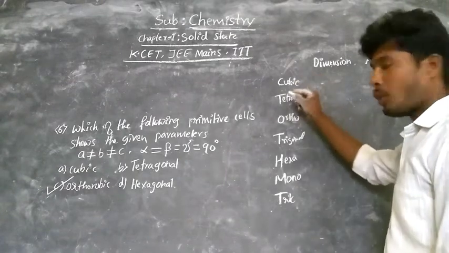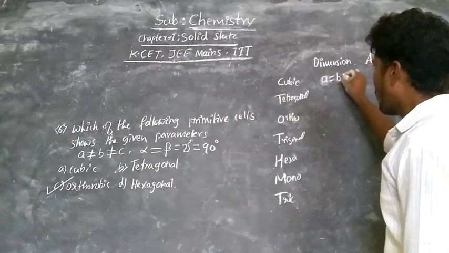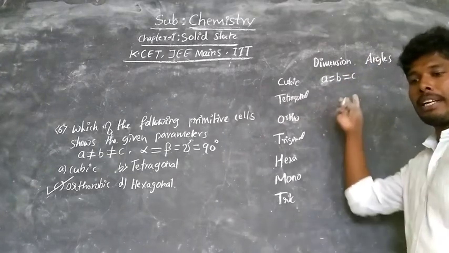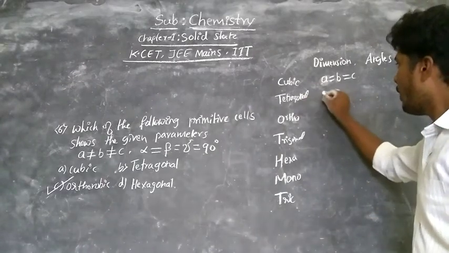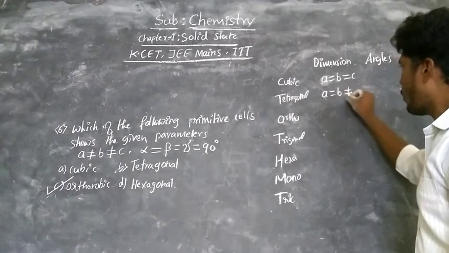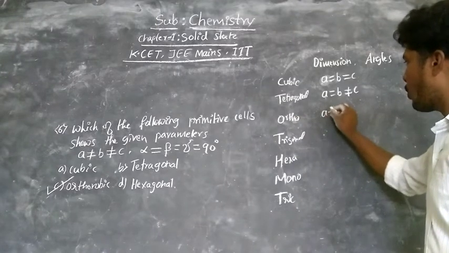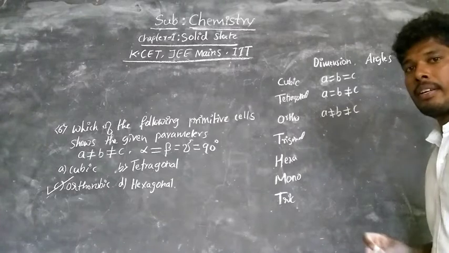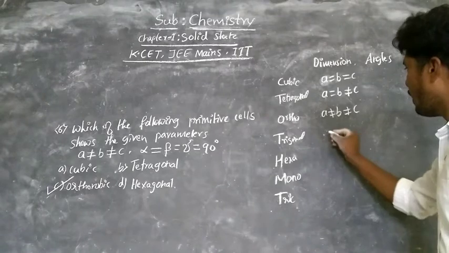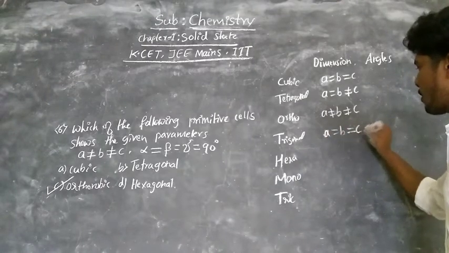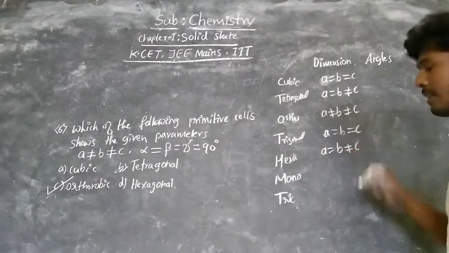Now for cubic, the dimensions are A is equal to B is equal to C. And similarly, for tetragonal, A is equal to B, which is not equal to C. Then for orthorhombic, A is not equal to B, which is not equal to C. Then similarly, repeat these three again, same as it is. For trigonal, A is equal to B is equal to C. And for this one, A is equal to B, which is not equal to C.